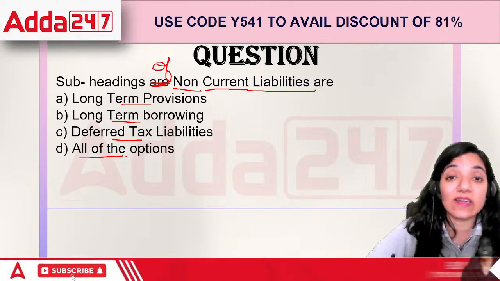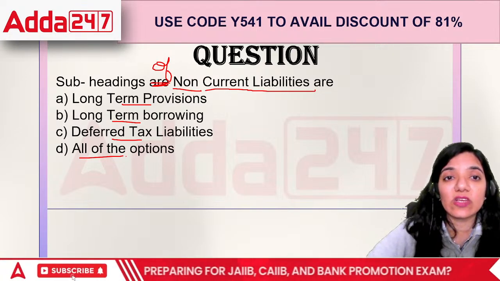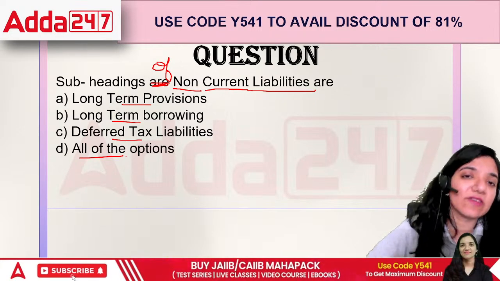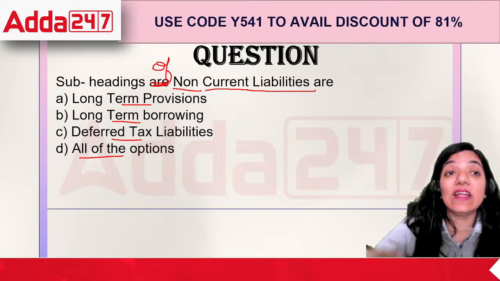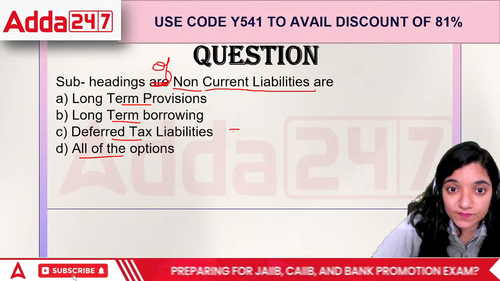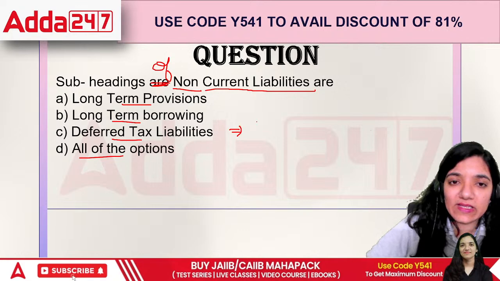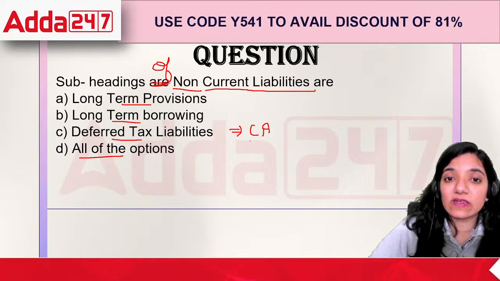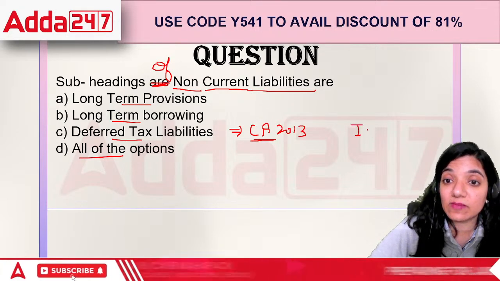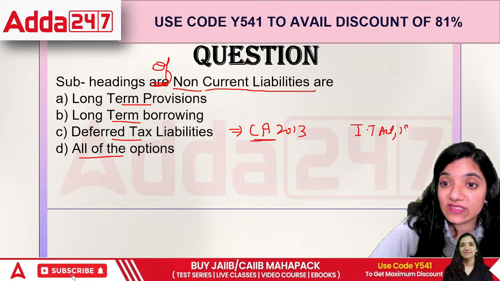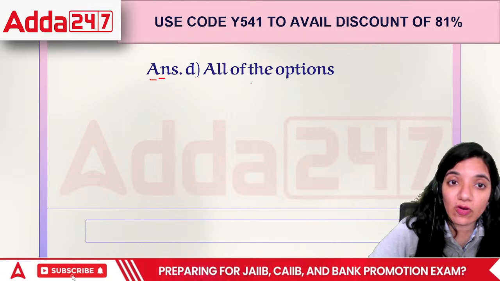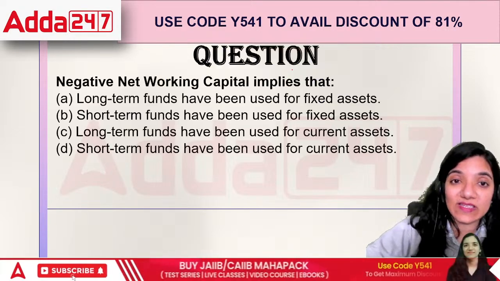Non-current liabilities include long-term provisions. It includes long-term borrowings as well as deferred tax. Deferred tax liabilities are basically liabilities arising because of the difference between the Companies Act 2013 and the Income Tax Act 1961. So all of the options are a part of the non-current liabilities.